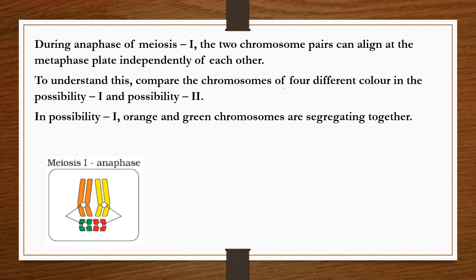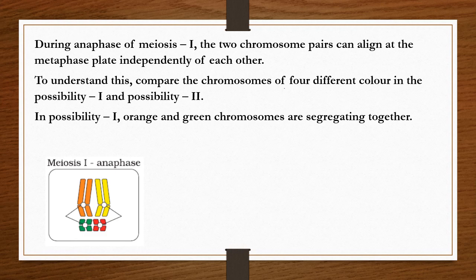So, meiosis 1, you have all studied this very well. During anaphase, the chromosome pulling takes place, so chromosomes are pulled to the opposite poles. As a result, half of the number of chromosomes move to the opposite poles and later it leads to telophase.